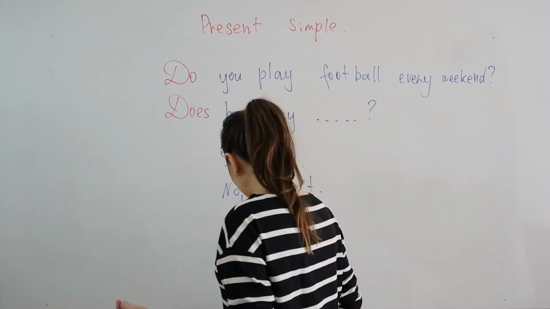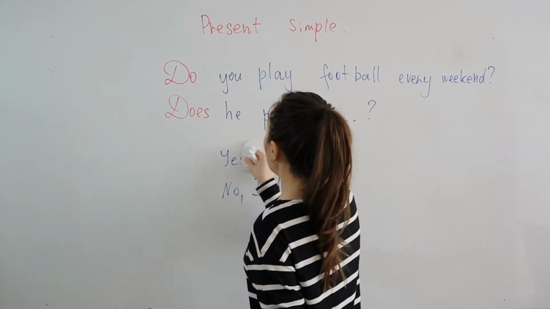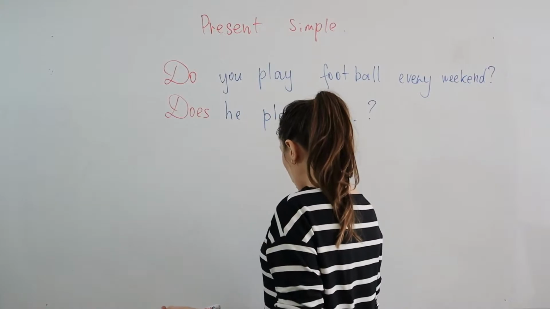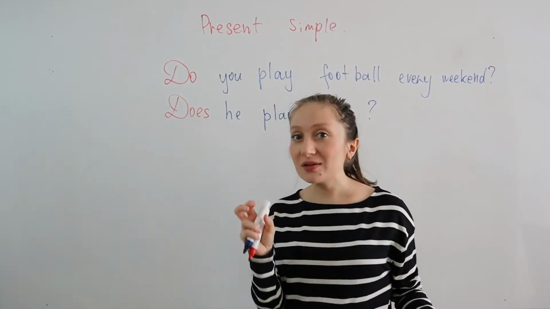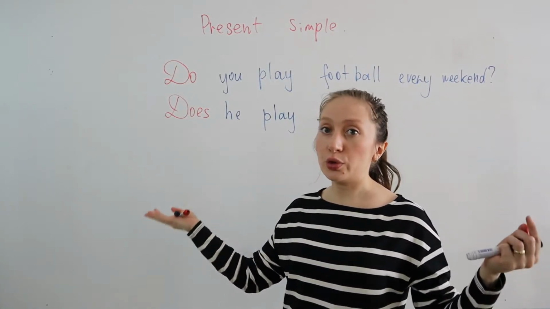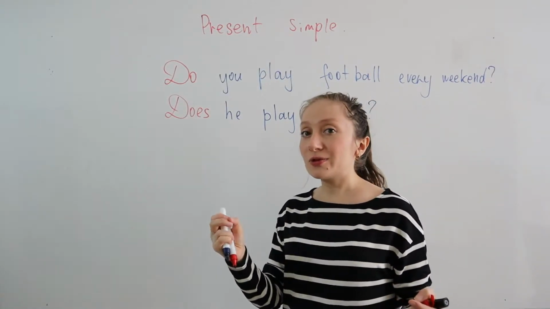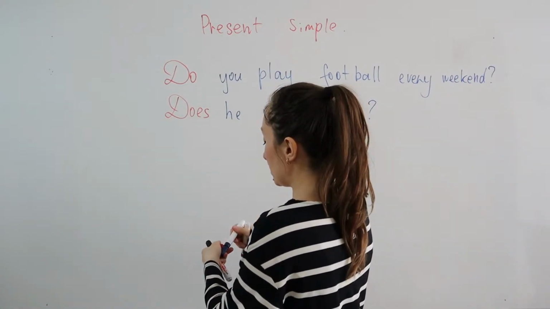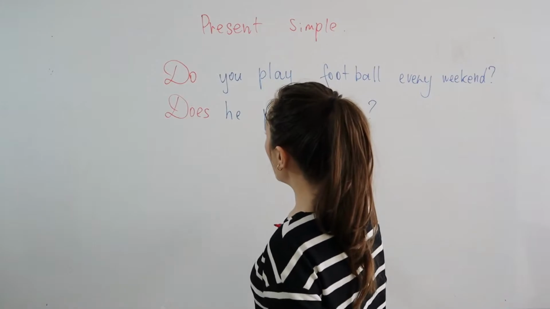Now I will try to introduce to you special questions. Special questions, when you ask for specific information, not just do you, does he, yes or no, but we ask for some details. And for these purposes, we have specific questions.